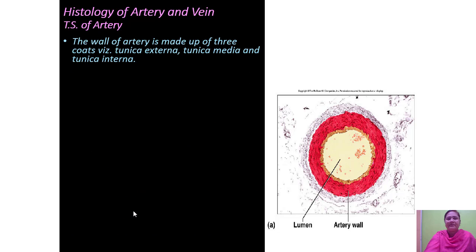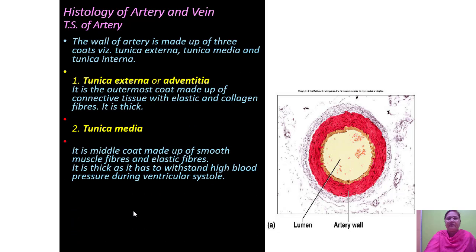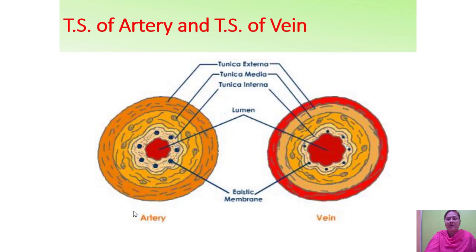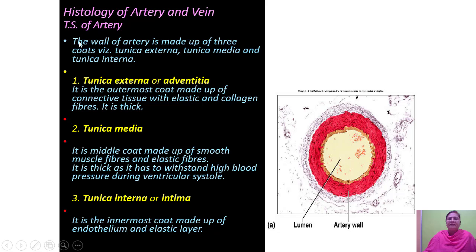Then we shall see the next, that is histology of artery and vein. Now here we shall study the TS of artery. TS of artery means histological structure of artery. Now this is the artery, you can see the outermost layer, middle layer and inner layer, and the empty space in between is called a lumen. The wall of the artery is made up of 3 coats or layers. First is tunica externa. Then tunica media. And the inner layer, this brown color, is called tunica interna.